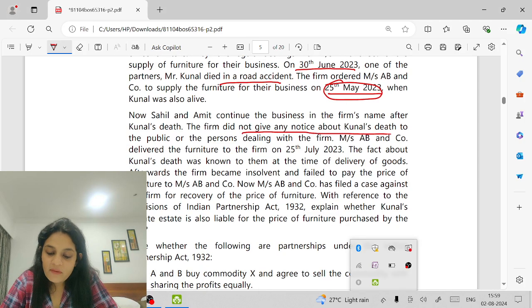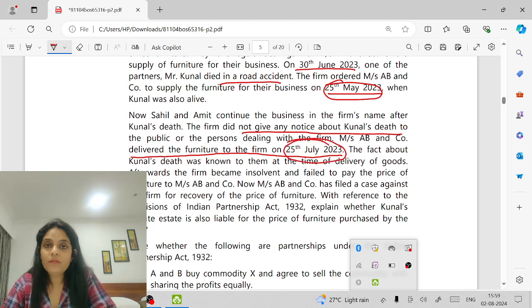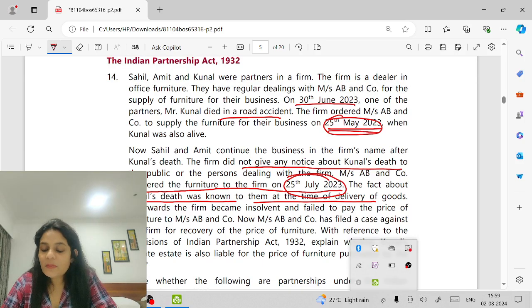We don't have to give any notice in case of death. Notice is for the persons dealing with the firm. Messrs. AB and Company delivered the furniture to the firm on 25th July. The fact about Kunal's death was known to them at the time of delivery. The order was placed on 25th May. On 30th June, Kunal died. On 25th July, the goods were supplied.